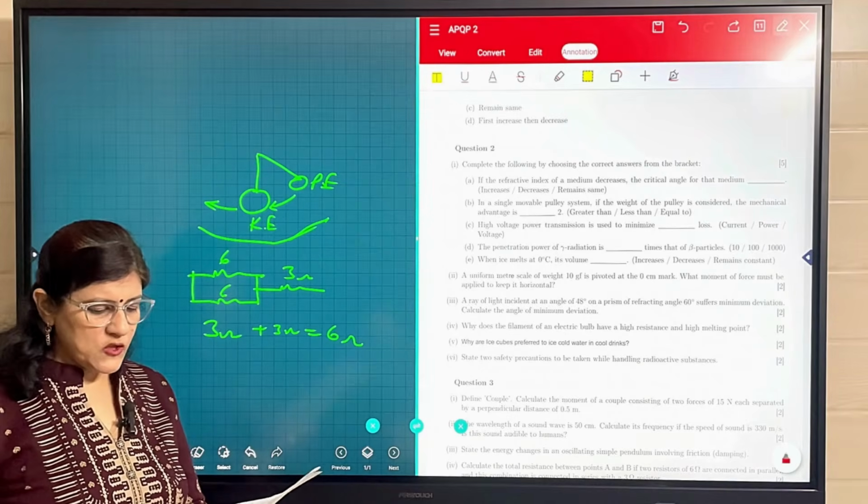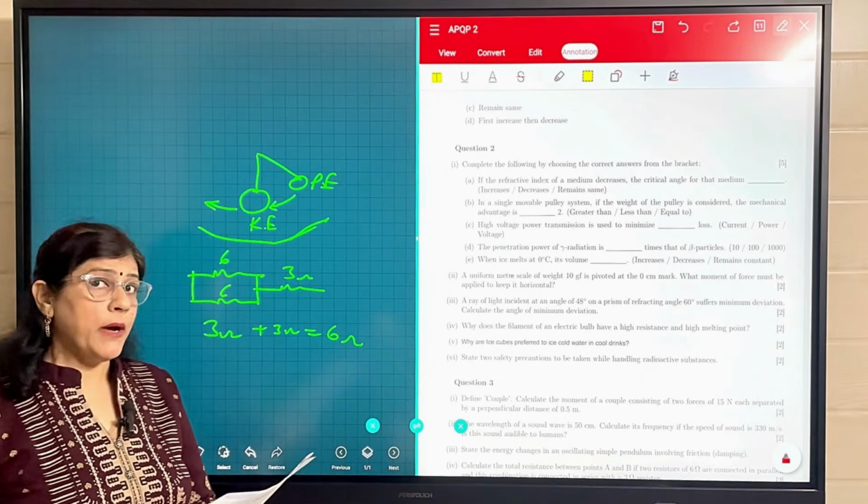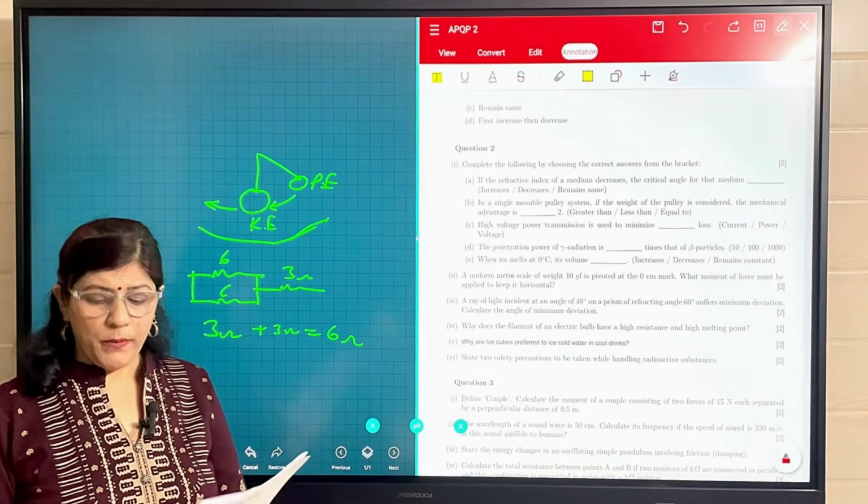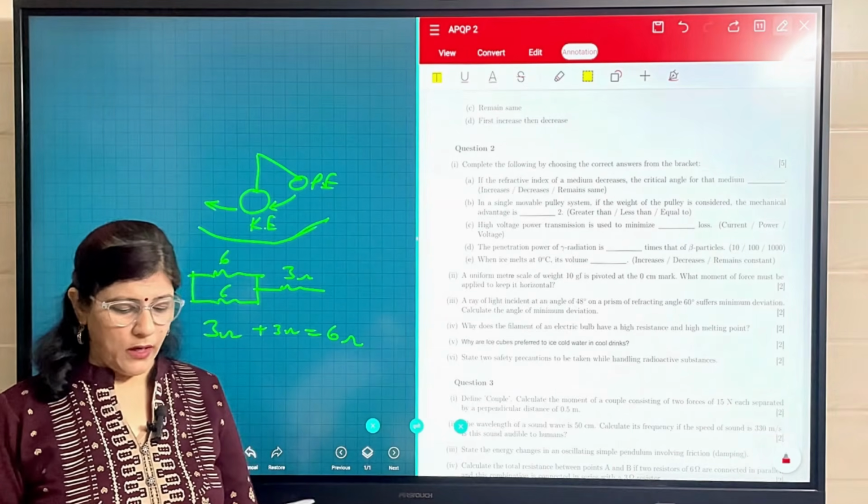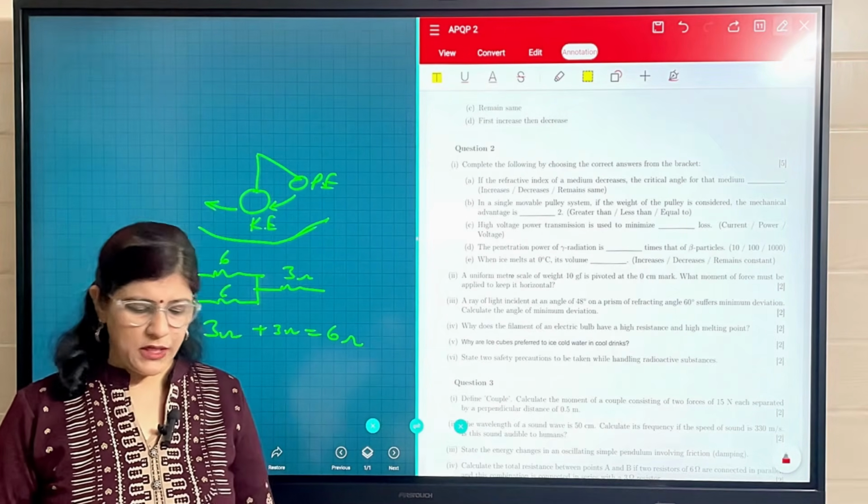State 2 ways to increase the speed of rotation of a DC motor. By increasing the strength of current or by increasing the number of turns in the coil, we can increase the speed of rotation of a DC motor.